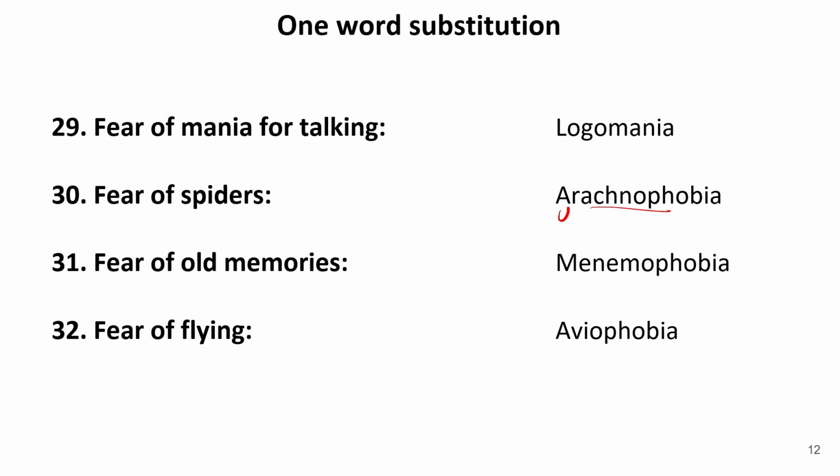Fear of old memories. Now, this is known as memophobia. So, from memories we can learn a word mnemo. So, memophobia is a fear of memories, where mnemo is a root word for memory and phobia is a root word for fear. Fear of flying, that is aviophobia.